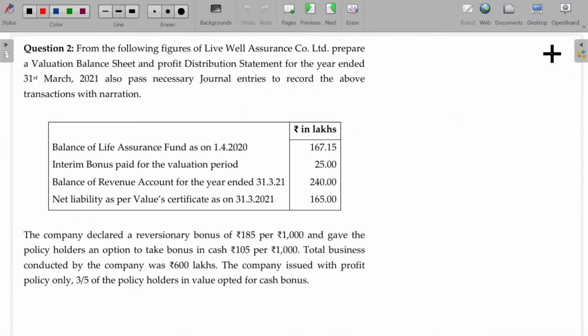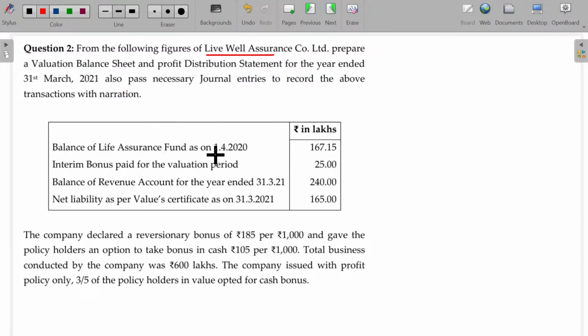Question number 2. The same way. From the following figures of Livewell Assurance Company Limited, prepare a valuation balance sheet and profit distribution statement for the year ended 31st March 2021. Also pass necessary journal entries to record the above transactions with narration.